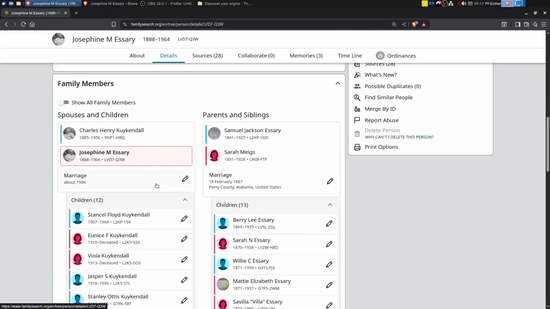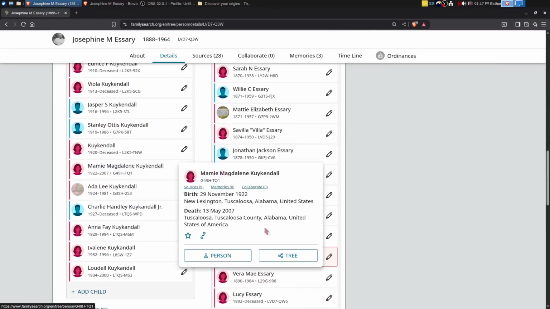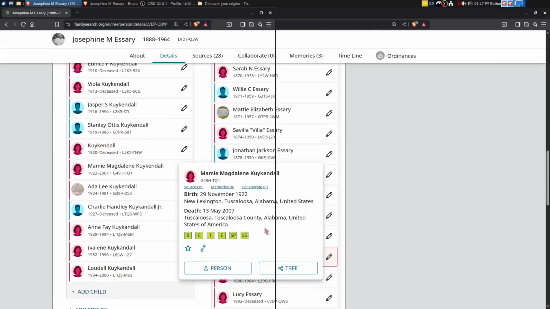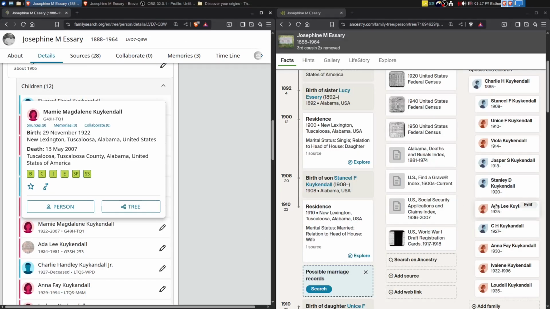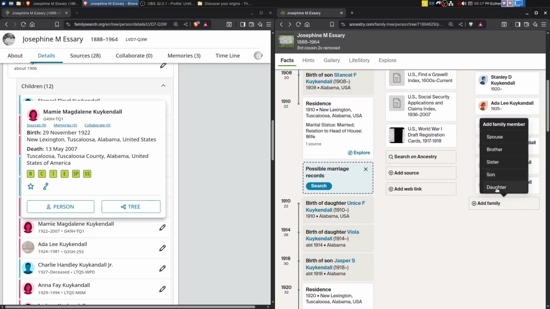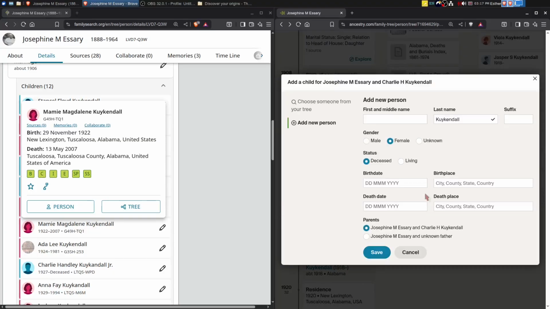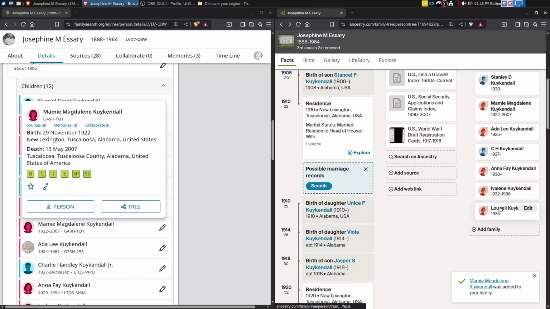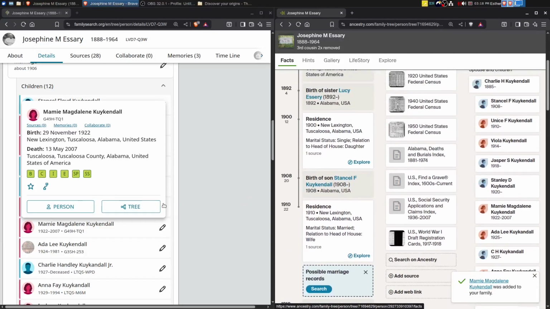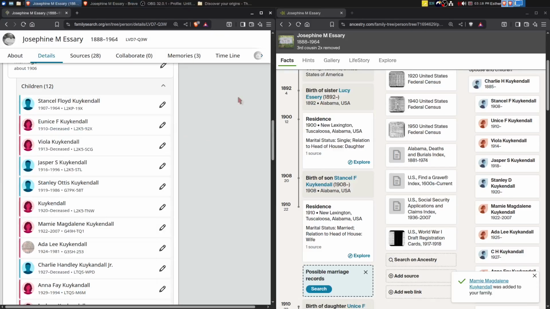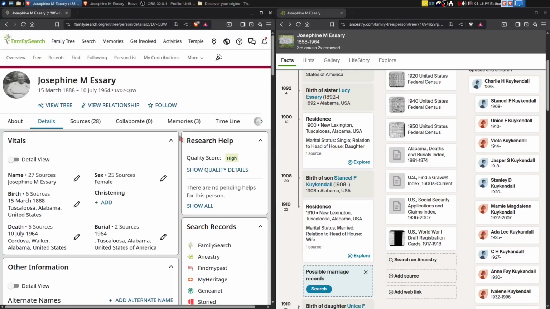So let's just go down here, and I'm going to highlight Mamie here, and let's move the screen over. Okay, and I'm going to add family, we'll add a daughter. And so I'll fast forward through this so you don't have to watch it. Okay, that adds that daughter to that tree. All right, the next thing is to look for Josephine and Charles in the 1930s census.